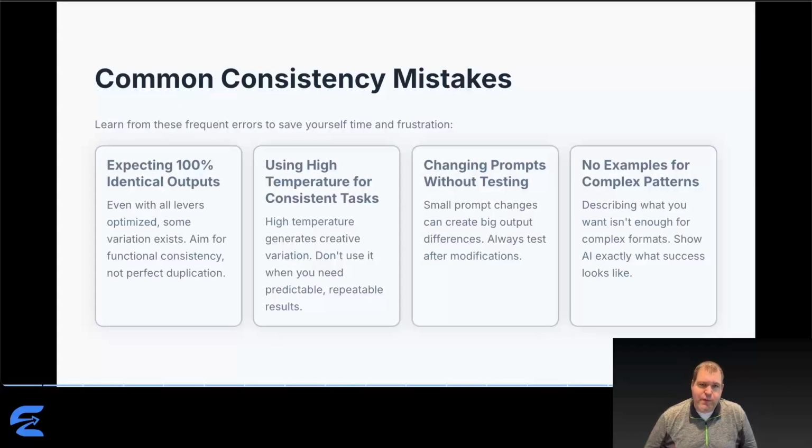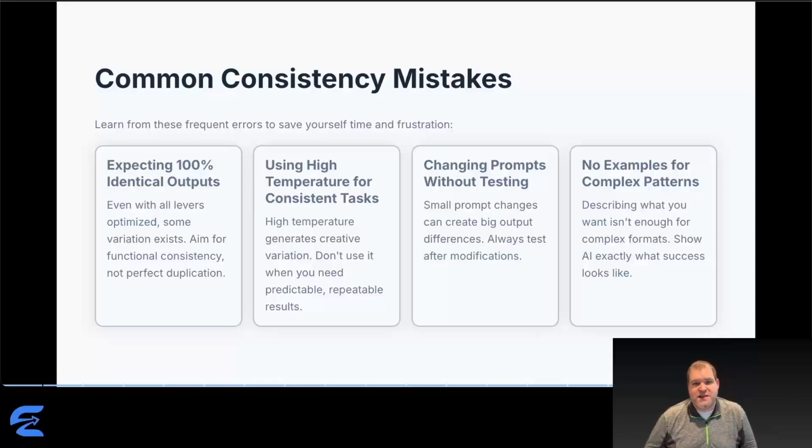Learn from these frequent errors. Expecting 100% identical outputs is unrealistic. Even with all the levers optimized, some variation exists. Aim for functional consistency. Outputs should serve the same purpose, not match byte for byte. Using high temperature for consistent tasks defeats the point. High temperature generates creative variation. If you're confused why outputs keep varying, check temperature first.